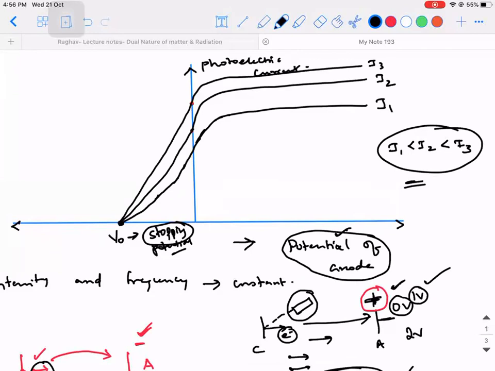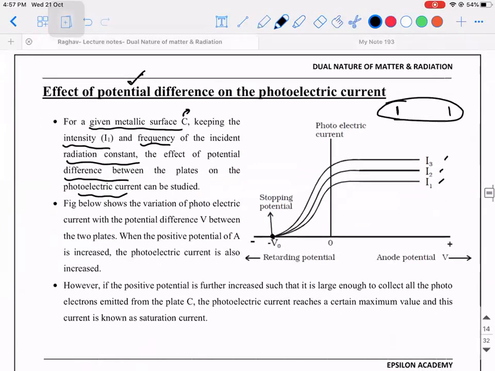Okay. So one last important point I would like to mention here is that stopping potential is independent of what? See, all these points I'm telling you are 1 mark questions which they can ask you. It is independent of the intensity. Because I1, I2, and I3 are changing the saturation current, but they are not able to change the stopping potential. Means all the graphs in the leftward direction will come and meet at the same point. So this is what is going to happen.